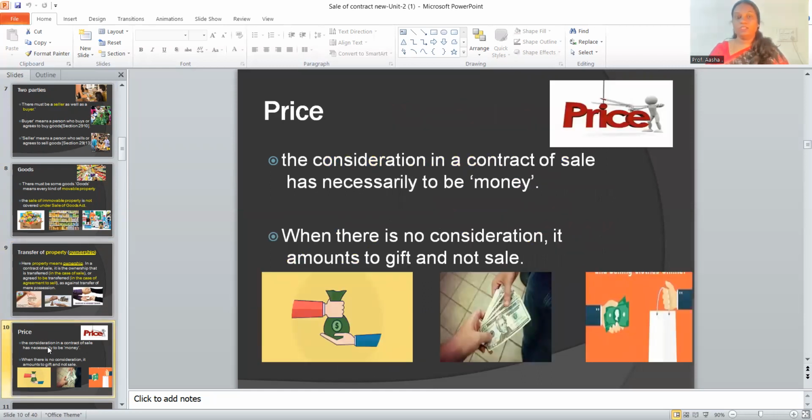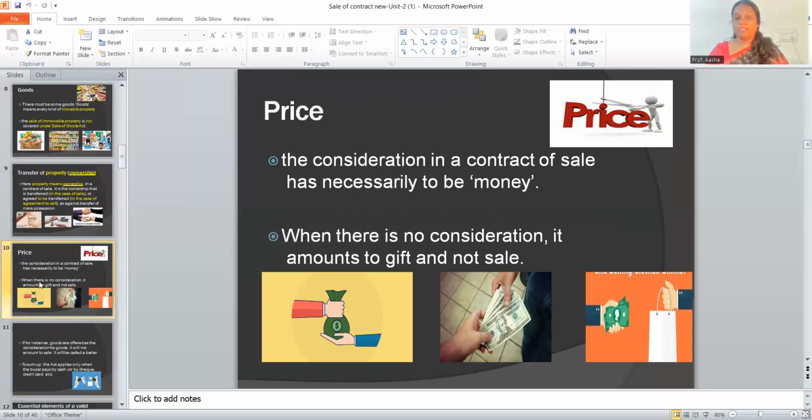So there is another term called price. The term price refers to the consideration in this contract. We know that every contract must have a lawful consideration, and the consideration in case of a sale must be a price. Without a price, it becomes a voluntary act or it becomes a gift. So it cannot be termed as a contract.